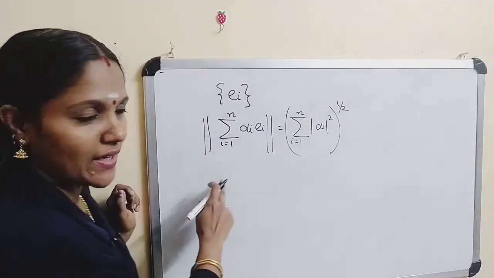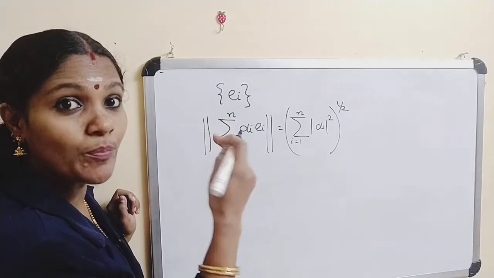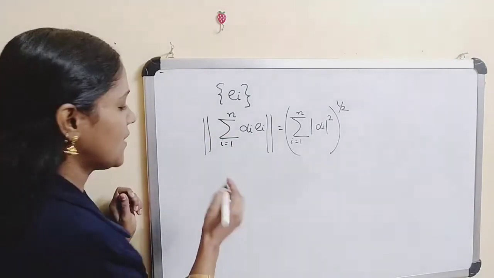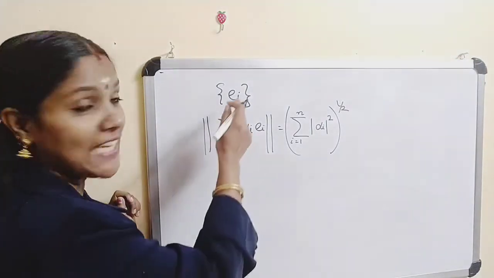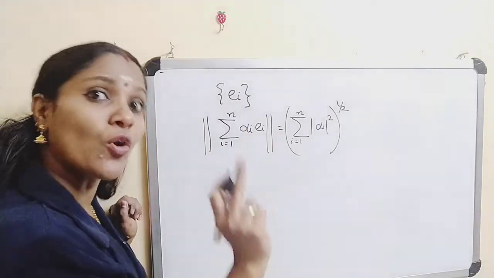This is our corollary, and here the e_i are pairwise orthogonal and normalized.